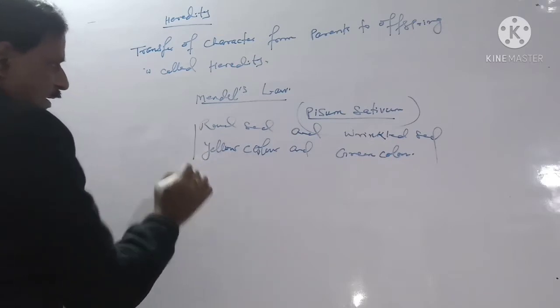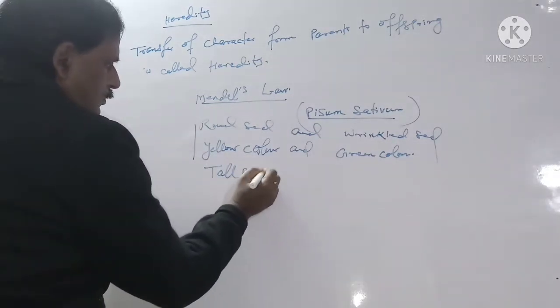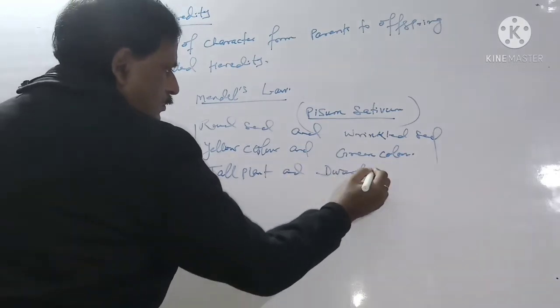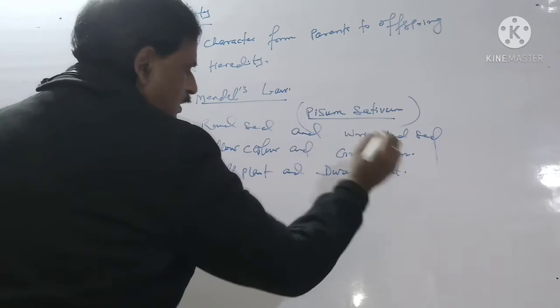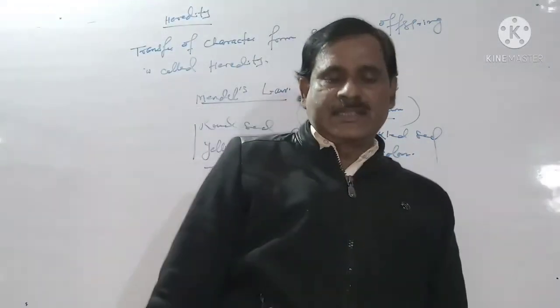In this way, he takes tall plant and dwarf plant, seven contrast characters, that is called opposite characters.